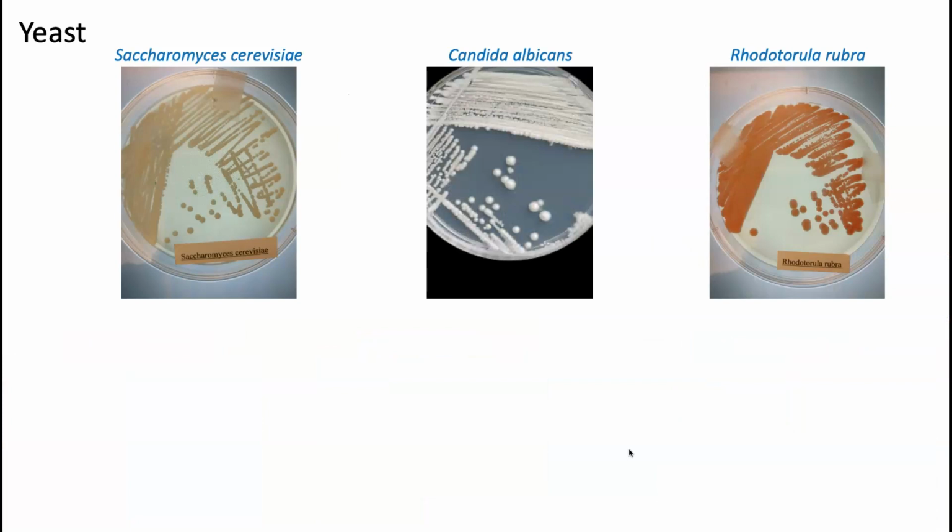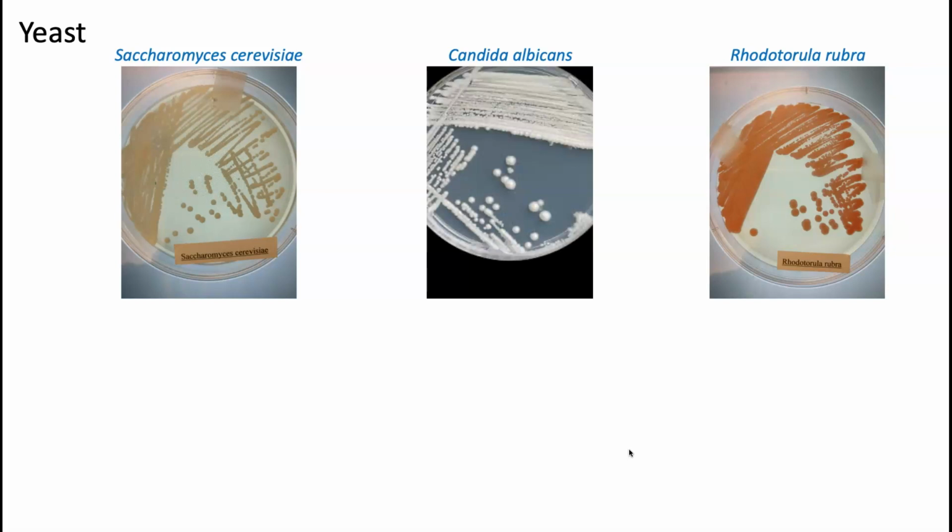Moving on to yeast. There are 3 different types of yeast that you are responsible for knowing for this class. At first glance, what strikes you? What do you think? Perhaps that the appearance of the yeast, the way that it grows, is similar to a typical bacterial colony and not fuzzy like mold colonies.